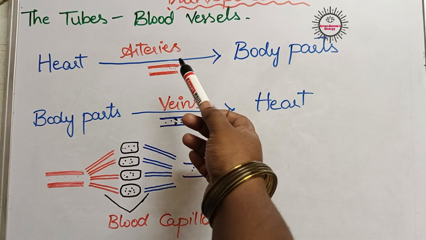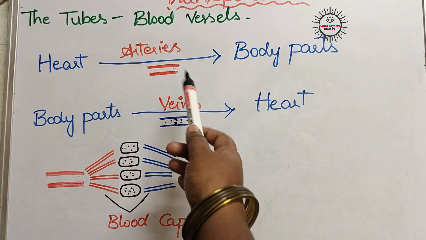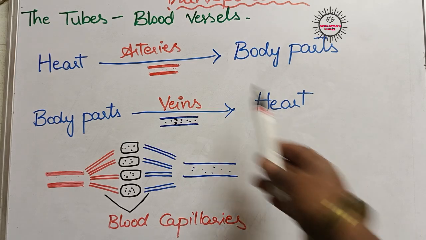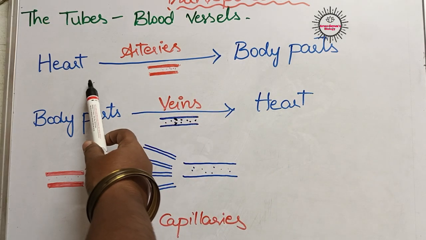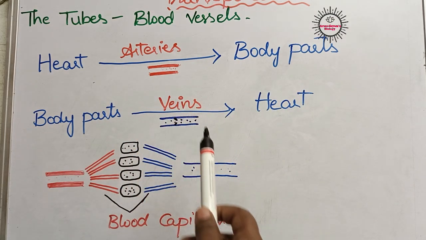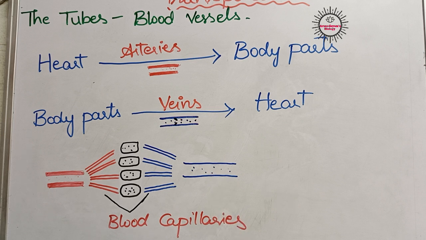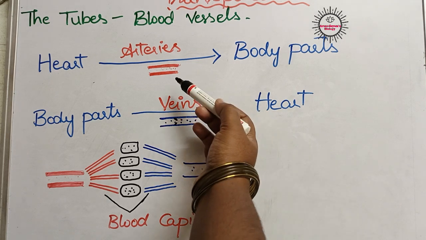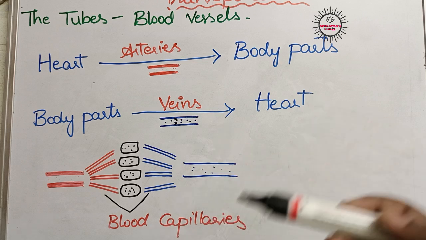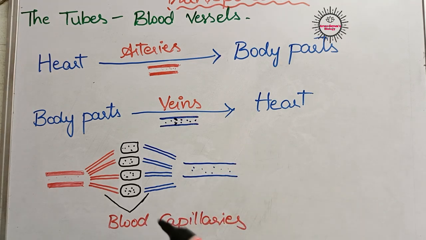First one, arteries. Arteries are the blood vessels which carry blood from the heart to our body parts. As they are receiving blood directly from the heart, the blood in them has very high pressure. The heart pumps blood with more pressure into arteries. So in order to withstand that pressure, the walls of arteries are very thick in nature.